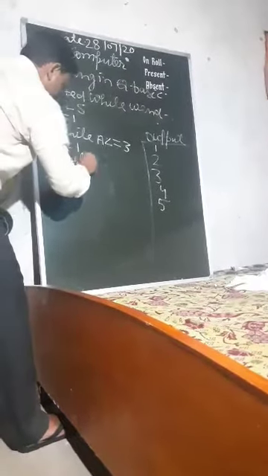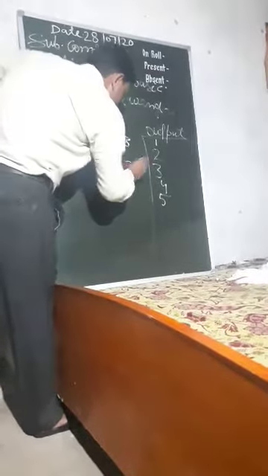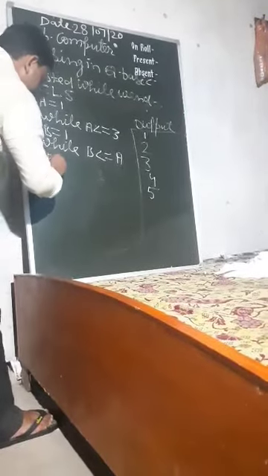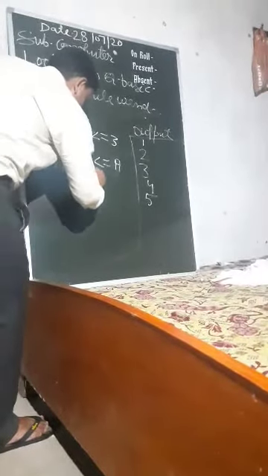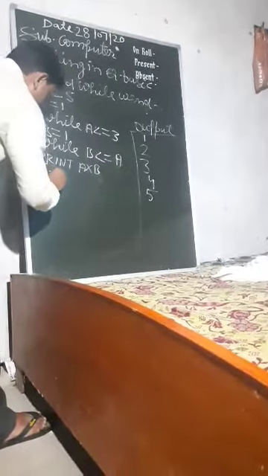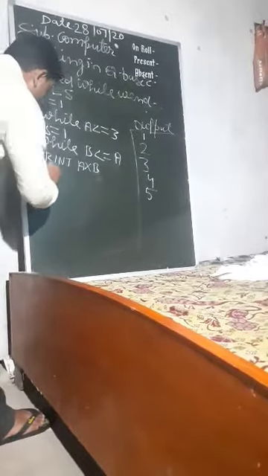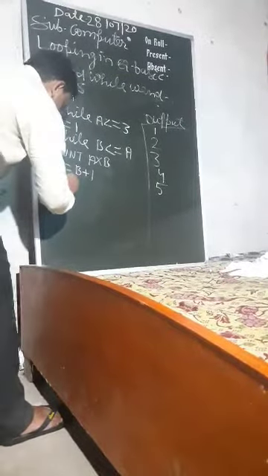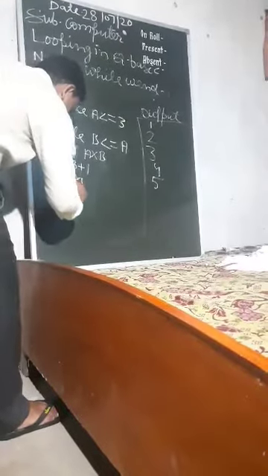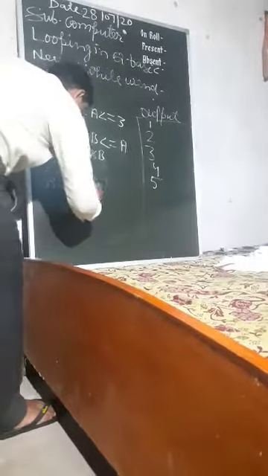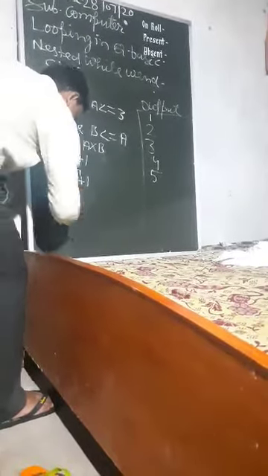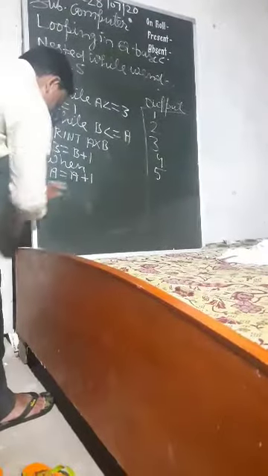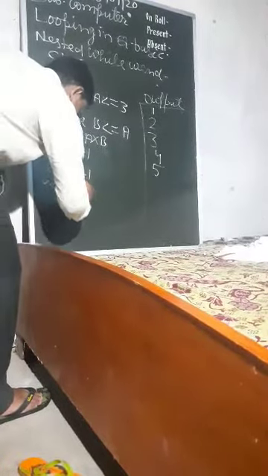Again while B less than or equal to 3, or simply you can also write B less than or equal to A. Print A into B, and here B equal to B plus 1, and here WEND, and here A equal to A plus 1, and here WEND. And finally END.